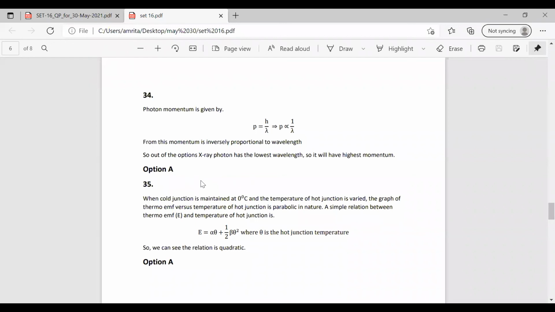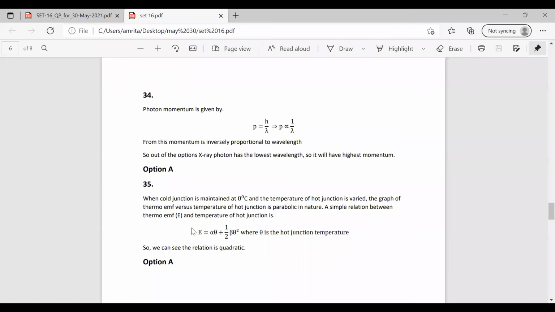You know the concept of thermo EMF. In the thermo EMF, we are having two junctions, hot and cold. Here, the cold junction is maintained at one temperature, 0 degrees, and the temperature of the hot junction is getting varied. So finding the values, we can plot the graph between thermo EMF and the temperature of the hot junction. We get the graph as a parabola. Writing the equation of thermo EMF with the temperature of the hot junction, we can write it as E is equal to alpha theta plus half beta theta square. Here theta is considered as the hot junction temperature.